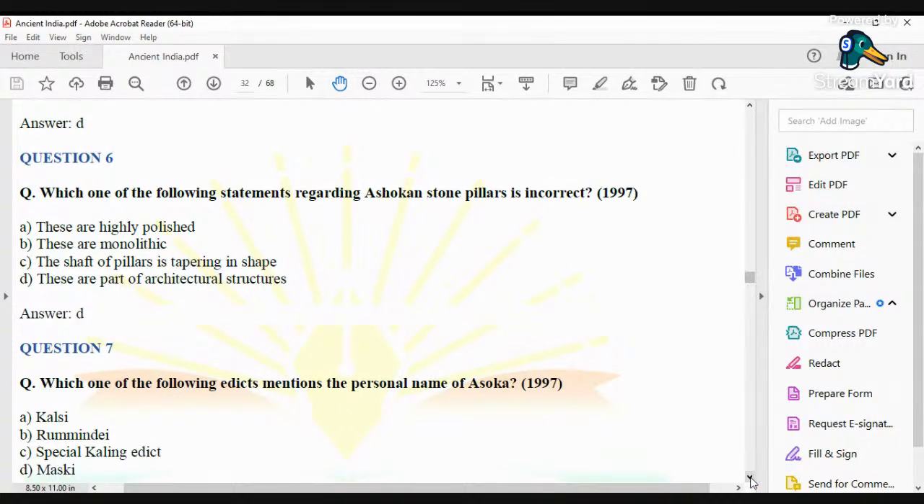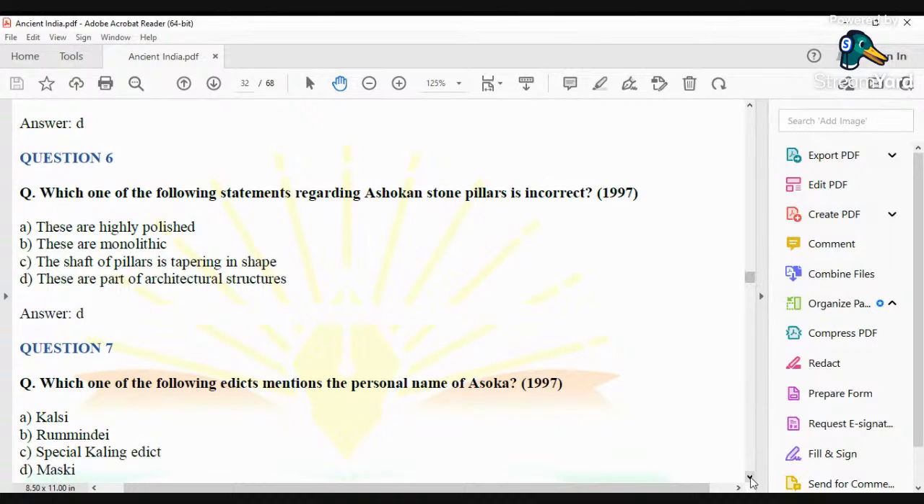Now, the third option is that the shaft of pillars is tapering in shape. Now, this is also correct. And what is the meaning of the shaft? Shaft refers to the base. The base of the Ashokan pillar was tapered. So this is also correct.